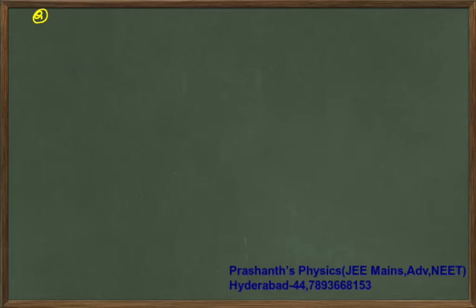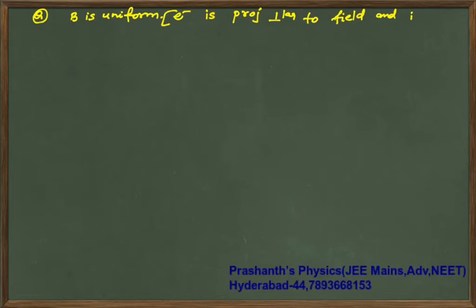So the question is like this: B is uniform, then the electron is projected perpendicular to the field and it goes in a circle.